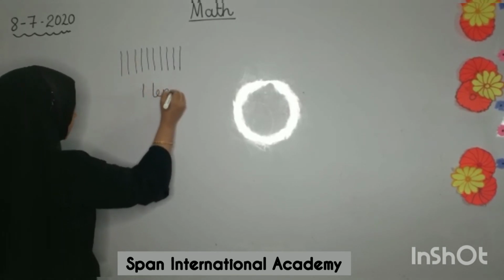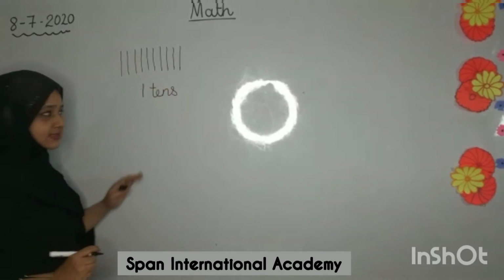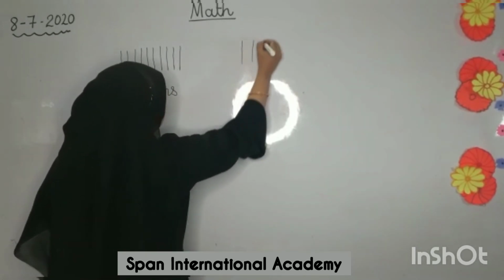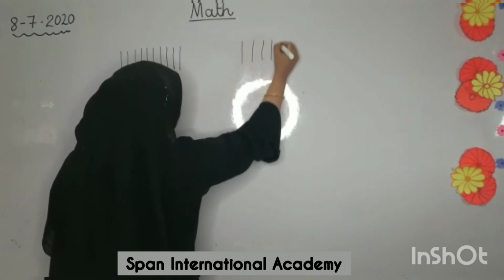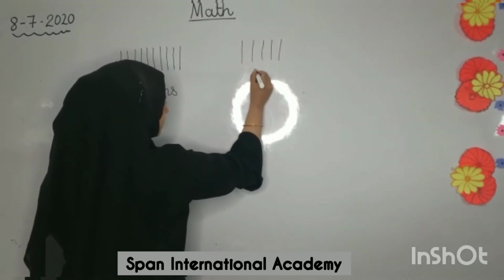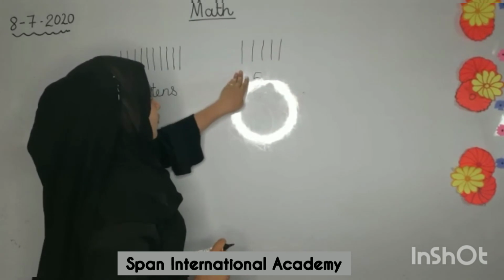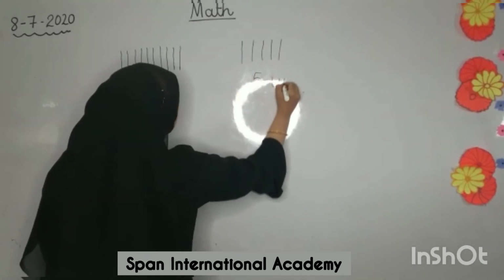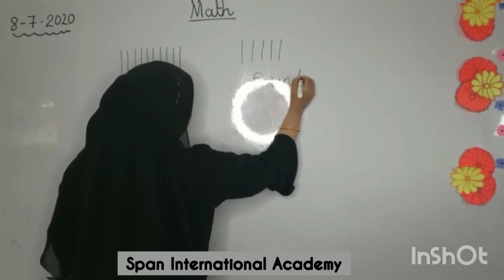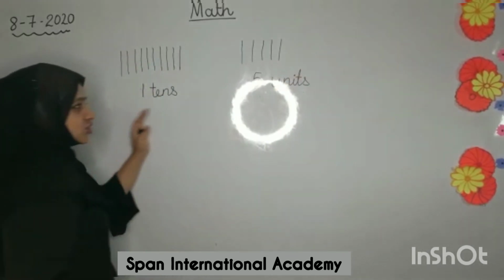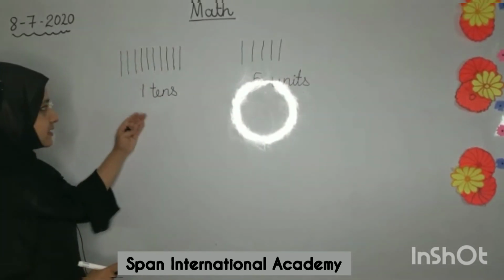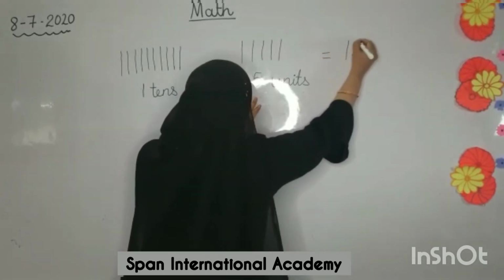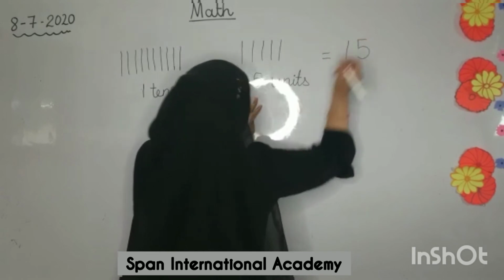And if I have here 1, 2, 3, 4, 5 sticks, I have 5 units. So which number do I get? Yes, 1 tens and 5 units gives me 15. Yeah, right.